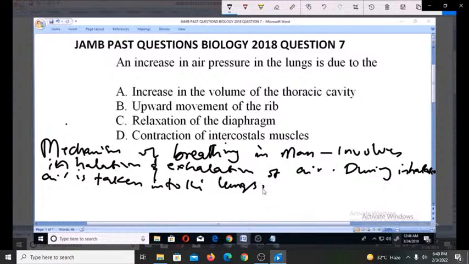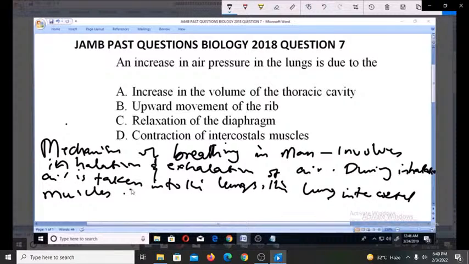Now, when this air is taken in, the intercostal muscles contract. That's what happens. The intercostal muscles contract.